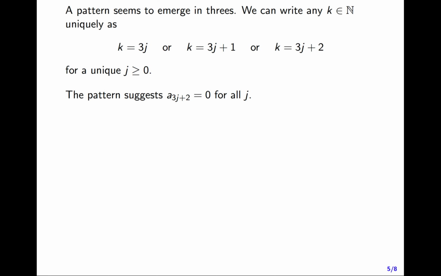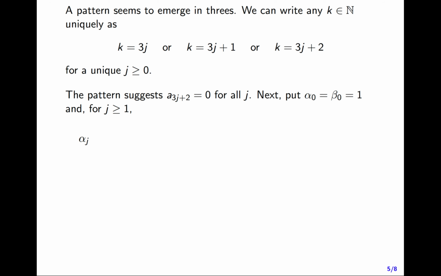What is your remainder when you divide an integer by 3? 0, 1, or 2. So the pattern in the previous slides suggests that a3j plus 2 is always 0. And if you stare deep into the heart and soul of the patterns for a3j and a3j plus 1, you're going to get the following formulas.